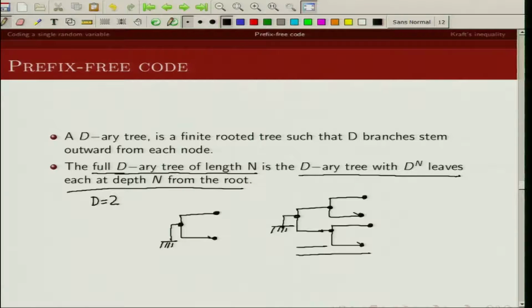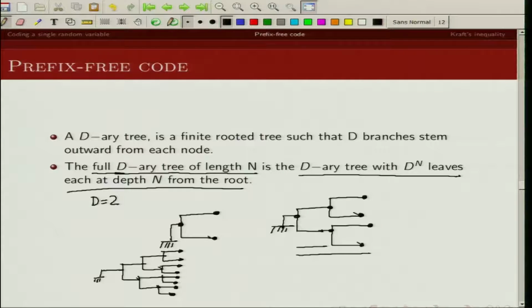Similarly, I can have a binary tree up to depth 3, and there are 8 leaves possible at depth 3.